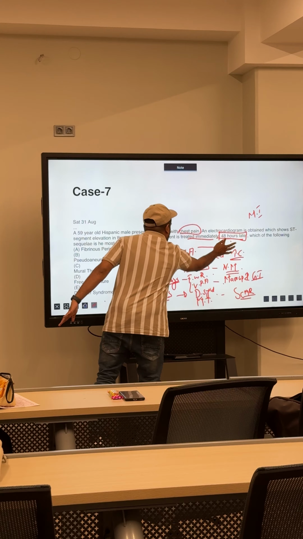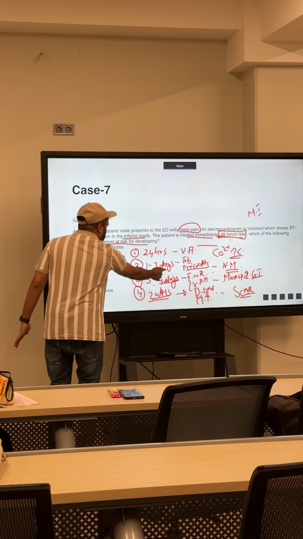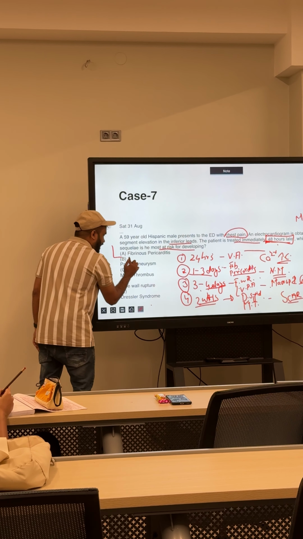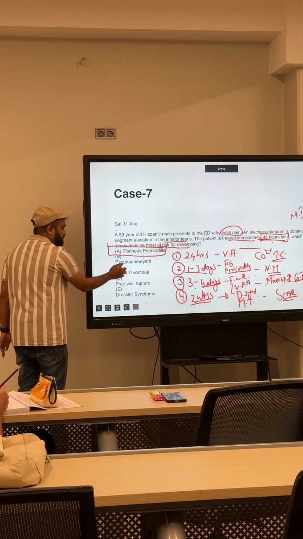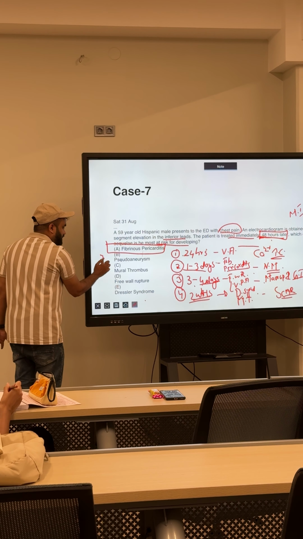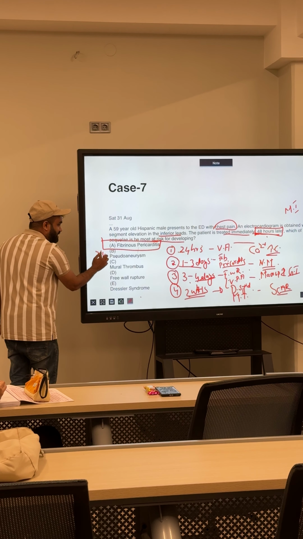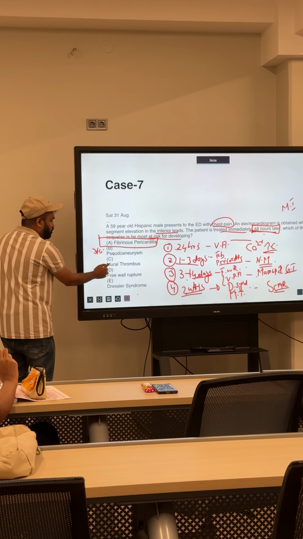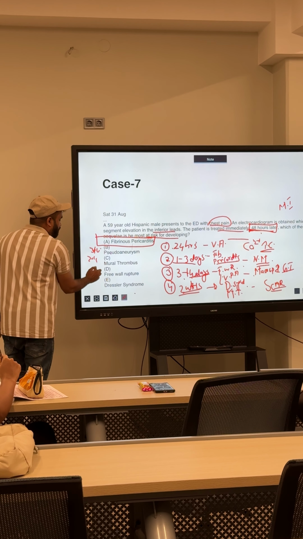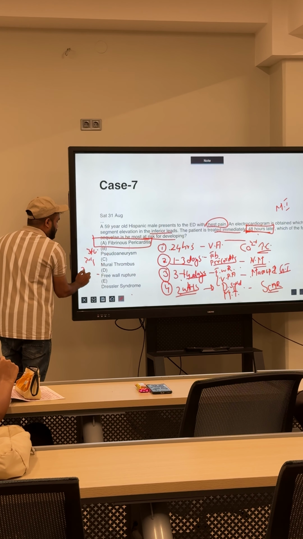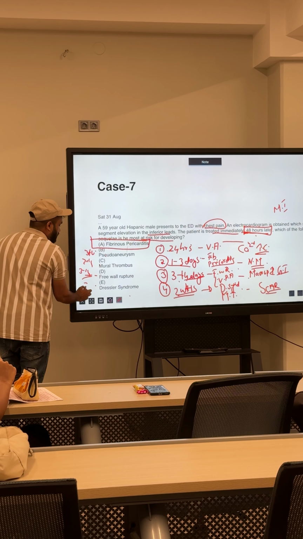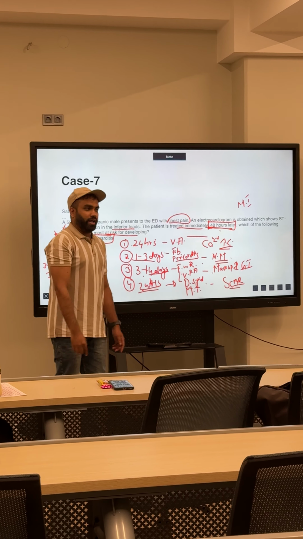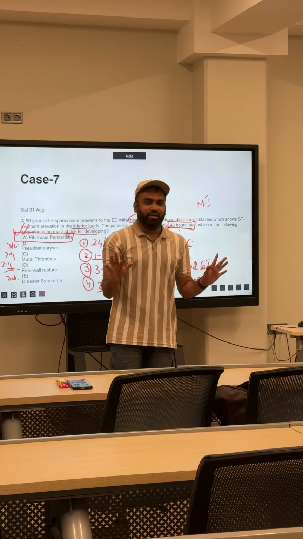So what is given here? What hours are given? 48. So we are in about 1 to 3 days, and 1 to 3 days means we are expecting fibrinous pericarditis. Pseudo aneurysm happens in 3 to 14 days. What about mural thrombus? 2 weeks plus. Free wall rupture, 3 to 14. Dressler, 2 weeks plus. What is the correct answer here? Fibrinous pericarditis. So that is the lifetime post-MI complication.